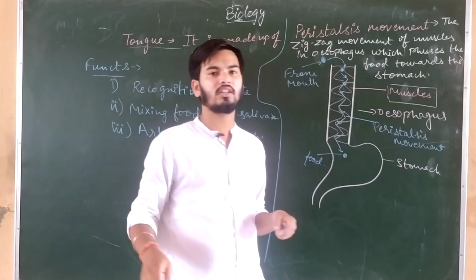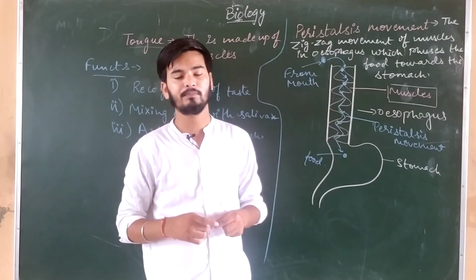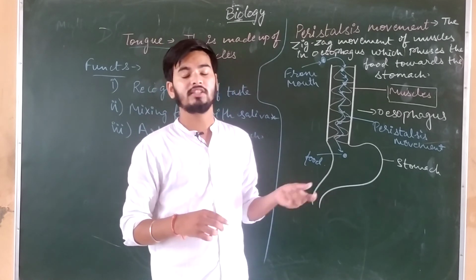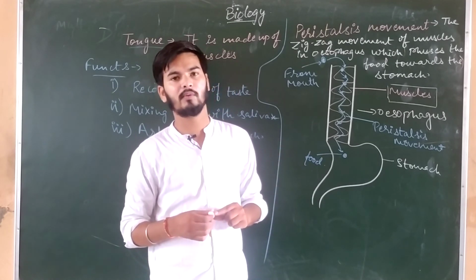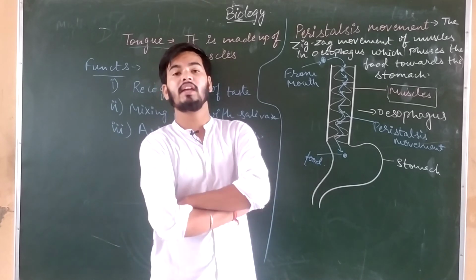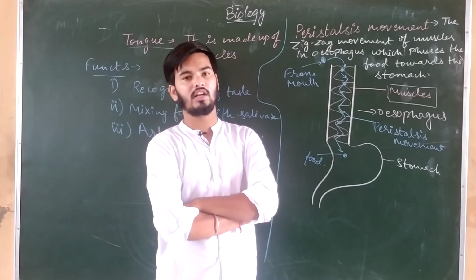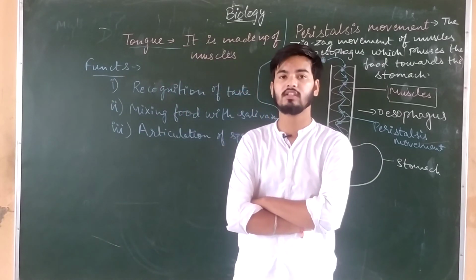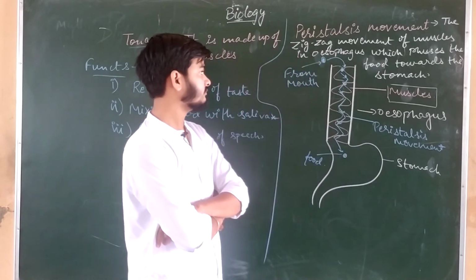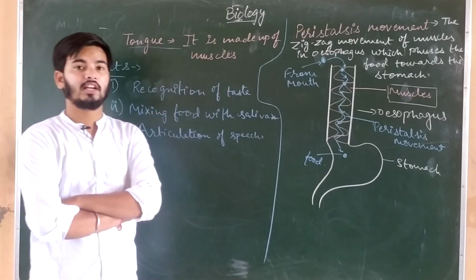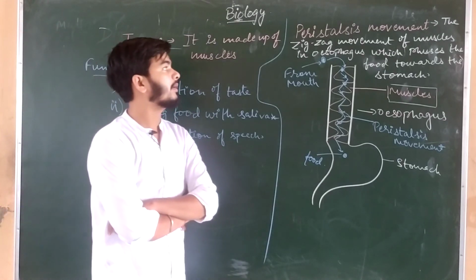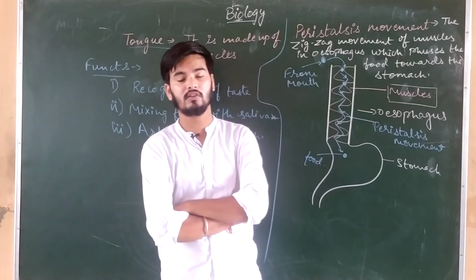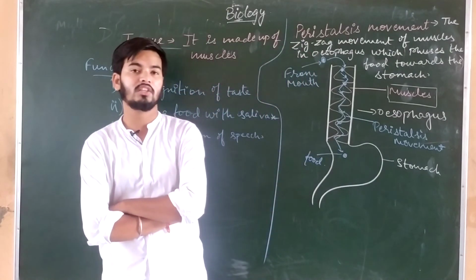And one more thing you can understand from this part is that this peristalsis movement which is performed by the muscles of the esophagus is actually an involuntary movement. The movement of these muscles is not under our willpower control. So in this video we are ending at peristalsis movement. From the next video we will study how the digestion of food takes place in the stomach.